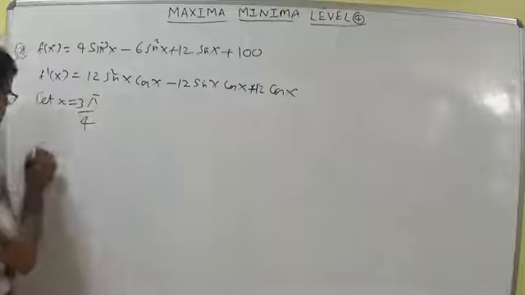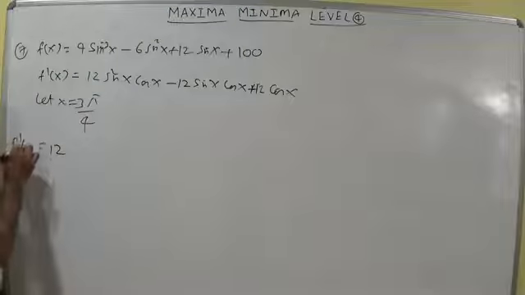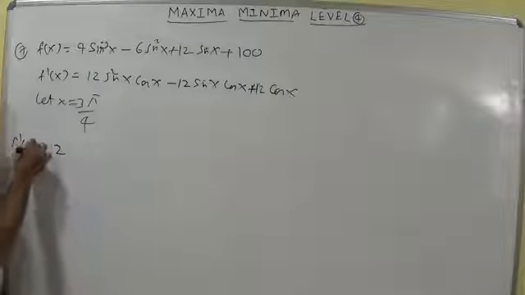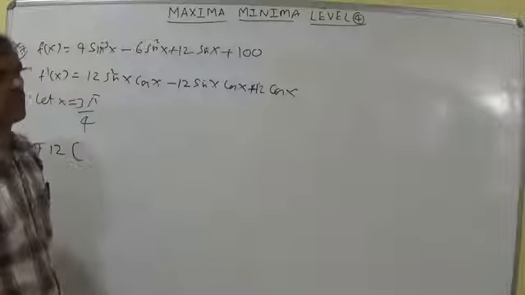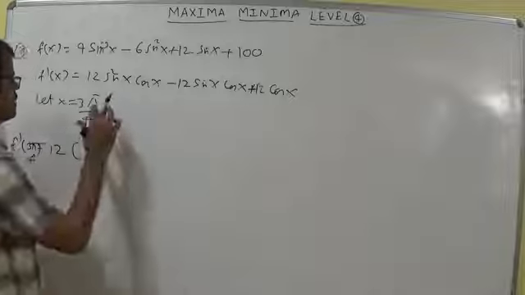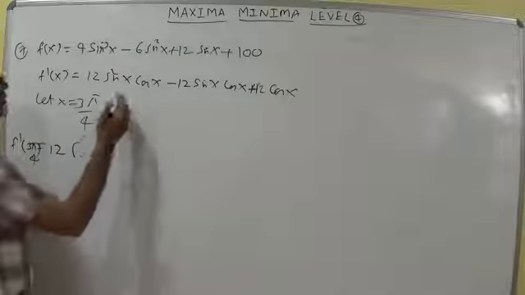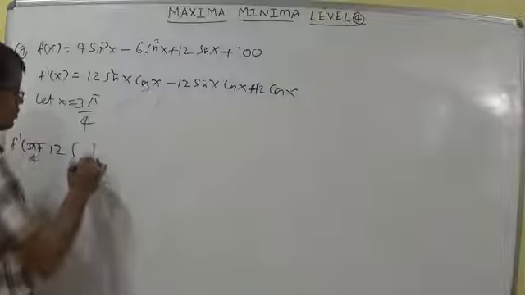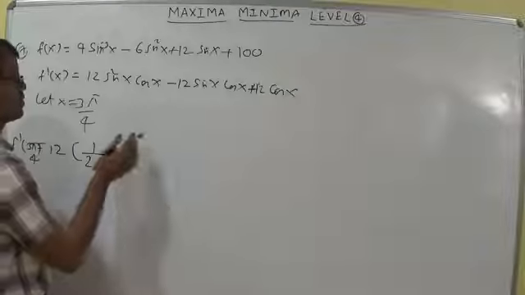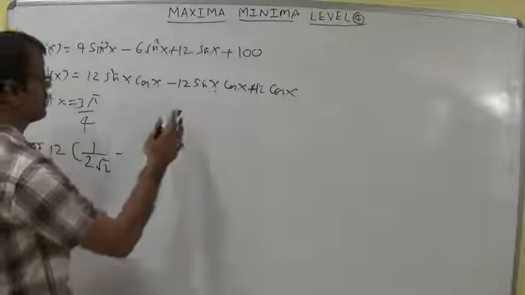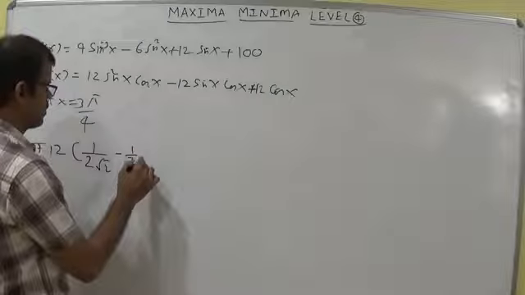12 we can take common. f dash of 3 pi by 4 we can write as 12 into sin square x and cos x. Sin 135 is positive, 1 by root 2. 1 by root 2 whole square is 1 by 2, and here 1 by root 2. So 1 by 2 root 2 you can write here. Minus 12 taken common, 1 by root 2 into 1 by root 2, so 1 by 2 here.